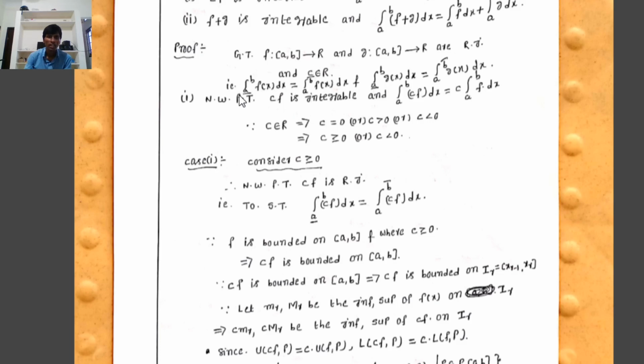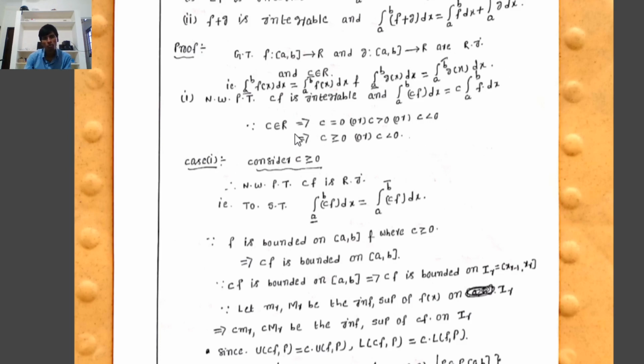That is, the lower integral from a to b of f of x dx equals the upper integral from a to b of f of x dx. Since g is also Riemann integrable on [a, b], by definition the lower integral from a to b of g of x dx equals the upper integral from a to b of g of x dx, which equals the integral from a to b of g of x dx.